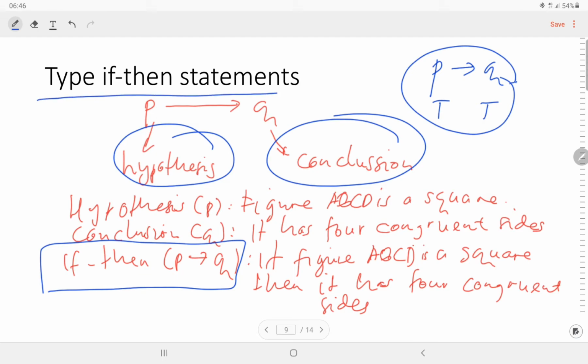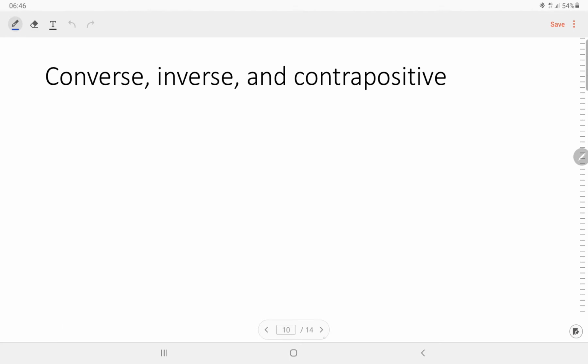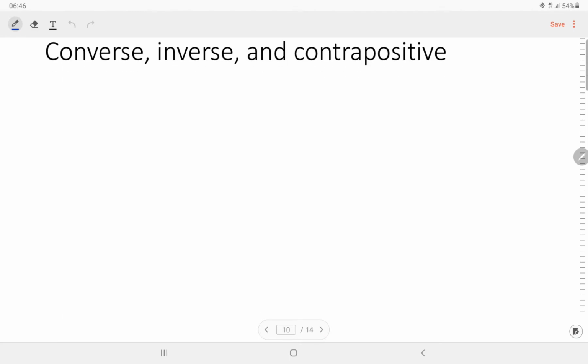So we have the if-then statement, and the next are the converse, inverse, and contrapositive.